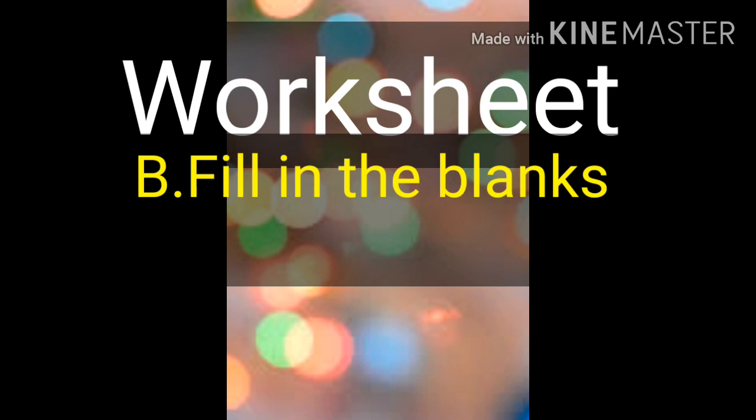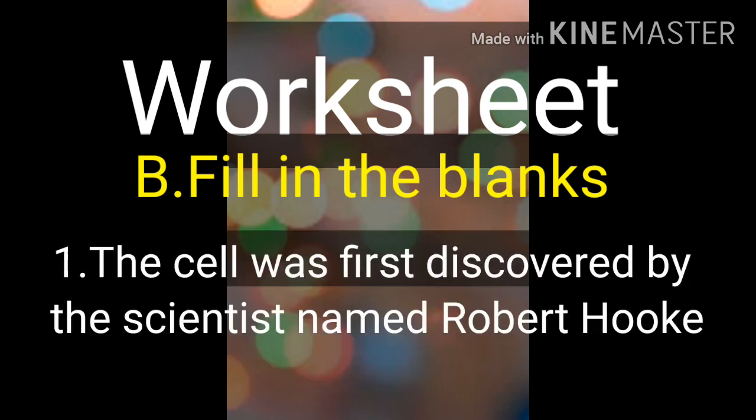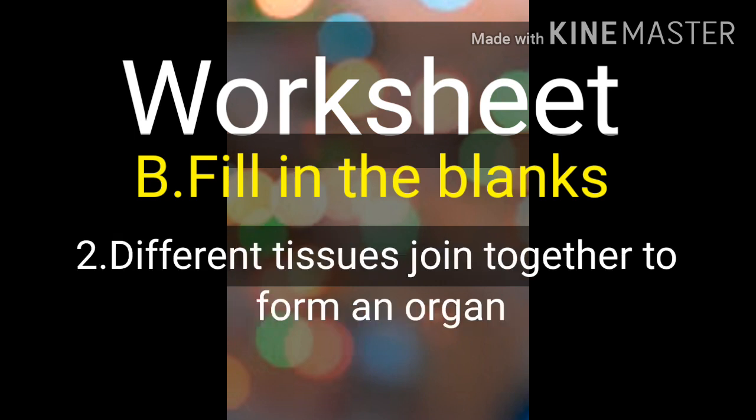Now coming to the part B of this worksheet, fill in the blanks. First one is, the cell was first discovered by the scientist named Robert Hooke. Now coming over to the second part, different tissues joined together to form an organ.